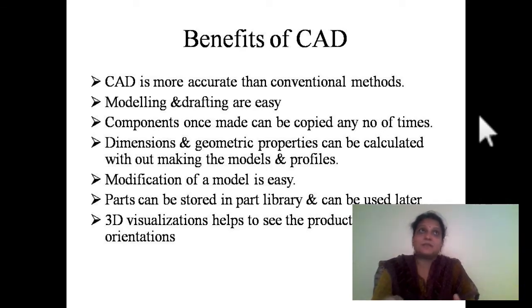For example, if you want to design a car, you can design that car in your 3D modeling software, and you can even color it. And if you want to check its analysis, it means how it is going to work, for example how your car is going to behave when it hits some wall.